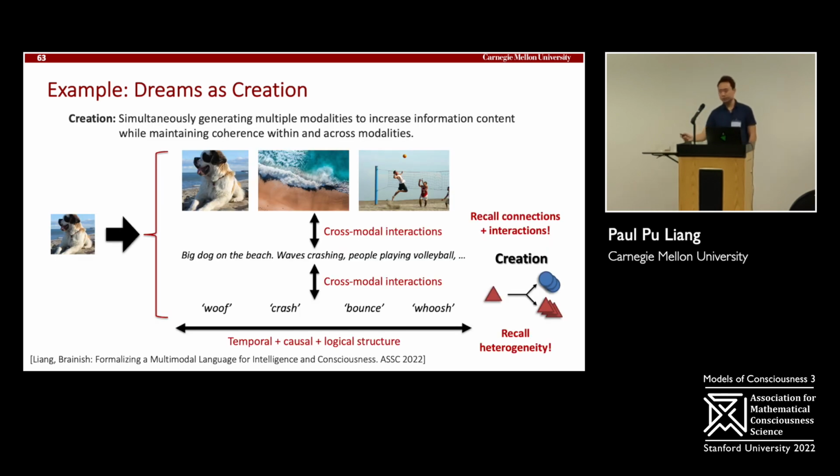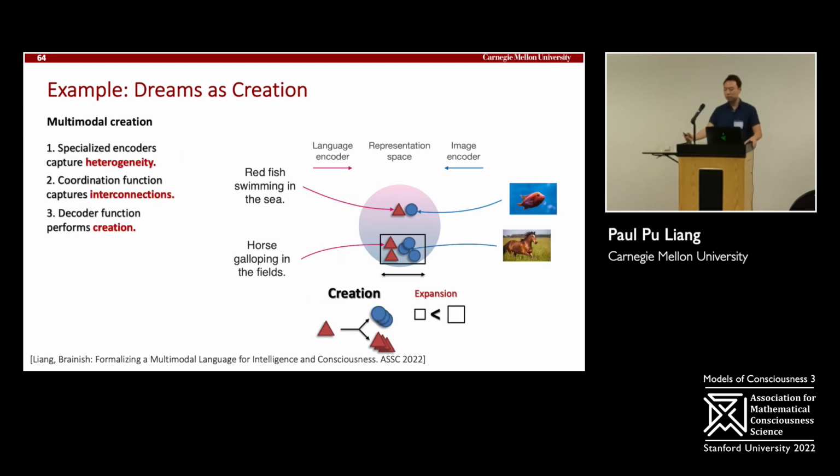And finally, dreams. Dreams is a creation problem. If I've seen something in a day, like images of dogs, I can slowly start to imagine, I can start dreaming about these dogs, right? What they would look like, what words you use to describe them, and what they sound like. This is a creation problem, right? I'm going to take in small data, ingest it, and try to generate more data. And again, this framework is helpful. Taking in one modality, go into representation space, and you can start searching semantically for nearby elements in that modality and in other modalities. Right? So that's the main gist of creation.